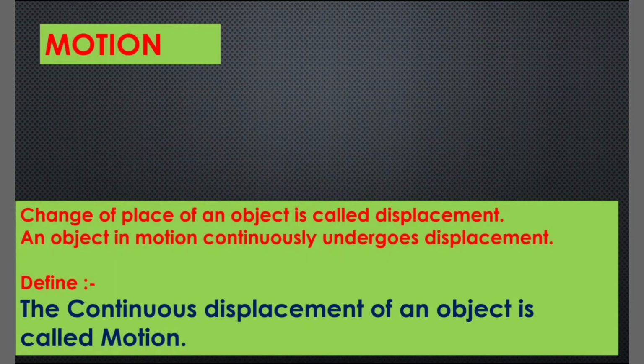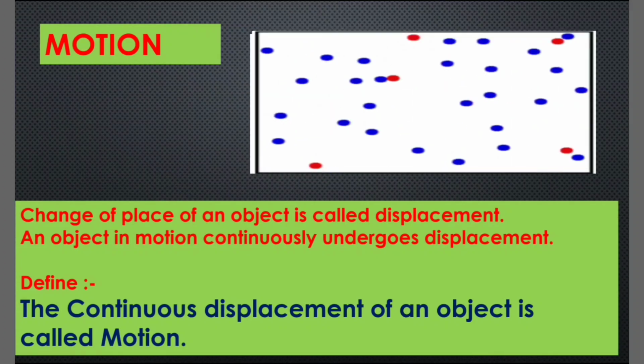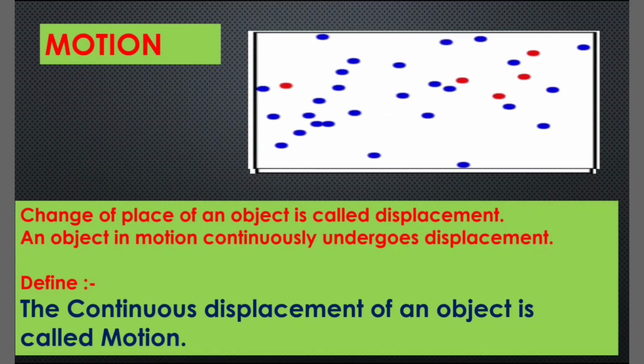Now, let us study what is motion. Change of place of an object is called displacement. An object in motion continuously undergoes displacement. Thus, we define motion as the continuous displacement of an object. Displacement means moving an object from one place to another.